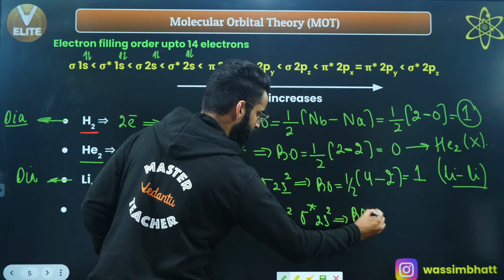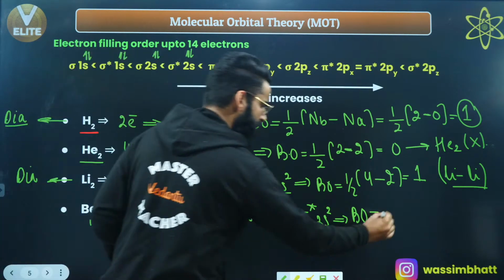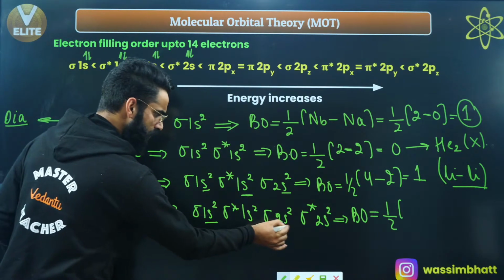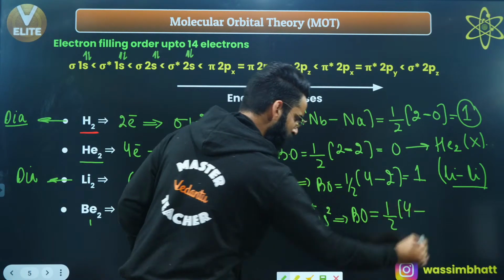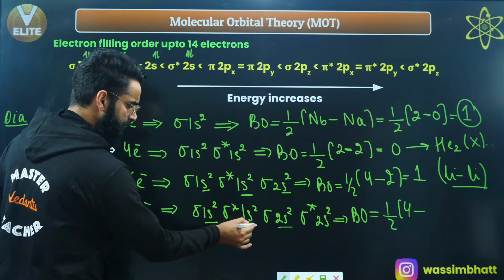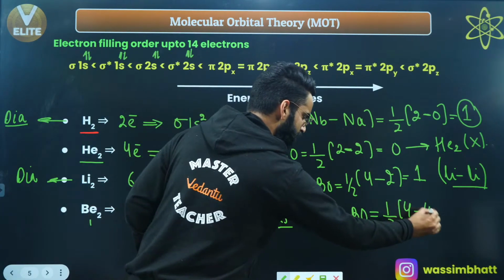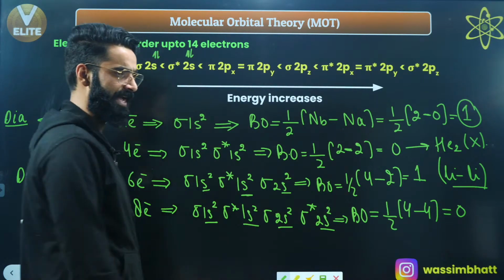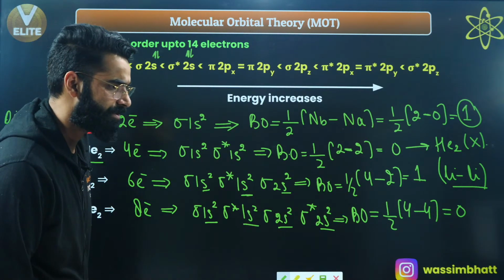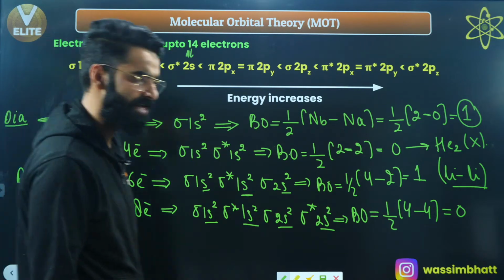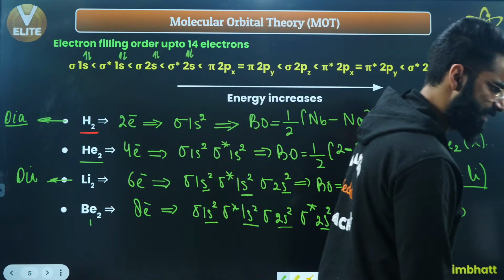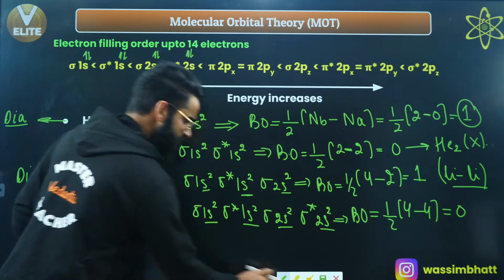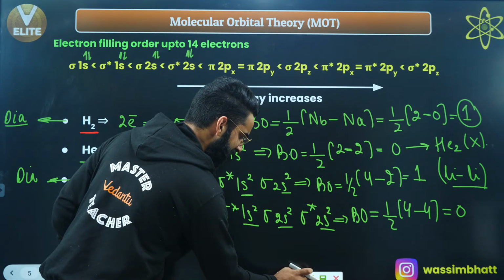Let's talk about the bond order of this molecule. It's half of the number of electrons in bonding molecular orbital, which is 4, minus the number of electrons in anti-bonding, 4. So 4 minus 4 comes out to be 0. Any species which has 0 bond order does not exist. As simple as that, right? Yes, people? I'm sure it's clear to everyone. So this Be2 does not exist at all, right? Okay, I'm sure till here it's clear to every single guy.